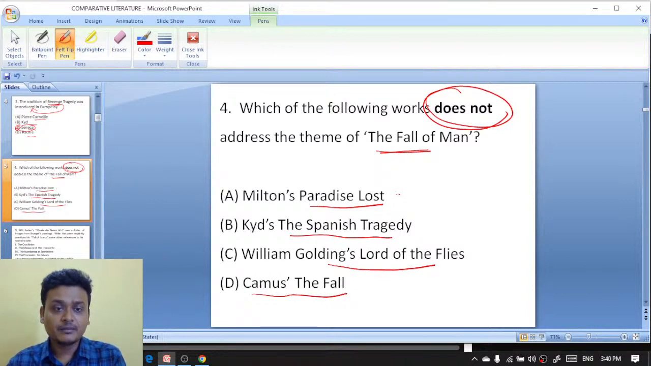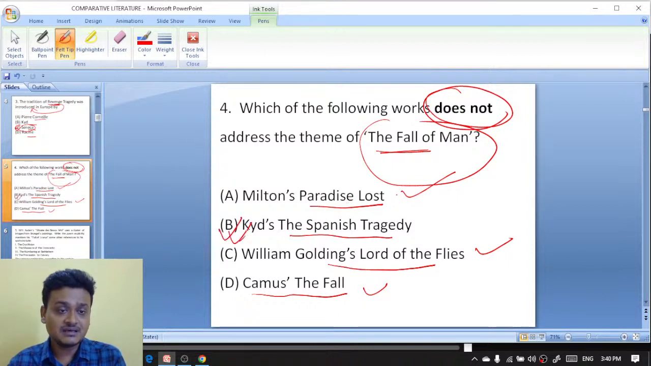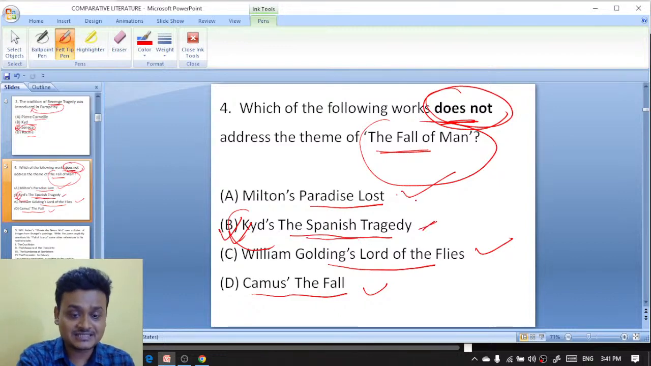In works like Paradise Lost, Golding's Lord of the Flies, and Albert Camus' The Fall, we find the theme of the fall of man, whereas in Kyd's The Spanish Tragedy the theme of the fall of man cannot be found. So B is the right answer. It does not address the theme of the fall of man: it is The Spanish Tragedy.